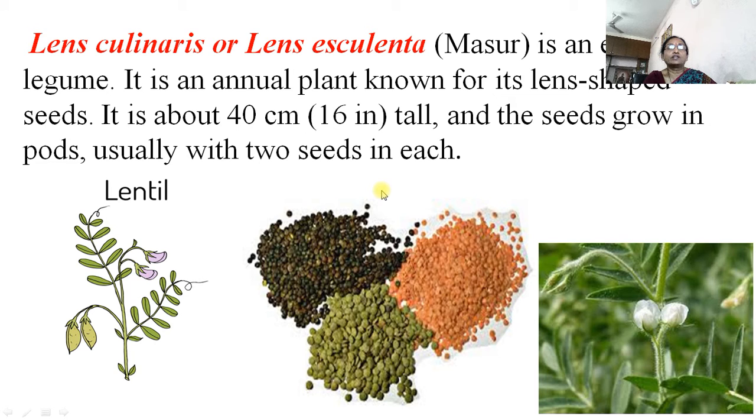Then Lens culinaris or Lens esculenta, commonly called masoor. It is an annual plant known for its lens-shaped seed, and it is about 40 centimeters tall. Seeds grow in pods, usually with 2 seeds in each locule. Each pod contains 2 seeds, and it is very rich in protein. That's why this pulse is very important and is used in our Indian diet.